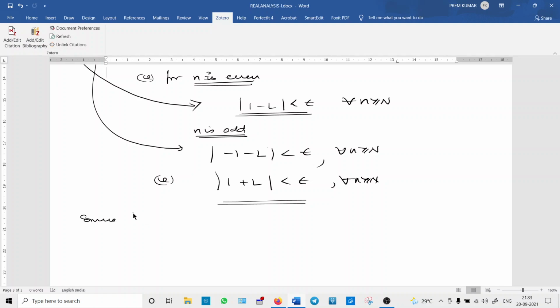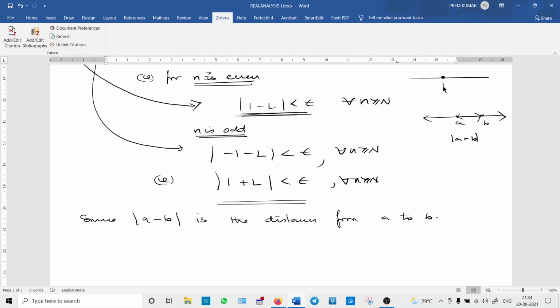What is the meaning of |A − B| on the real line? Suppose there are two real numbers A and B. The absolute difference between A and B is nothing but the distance between A and B. That is the meaning of |A − B|, the distance from A to B. And what does this say?